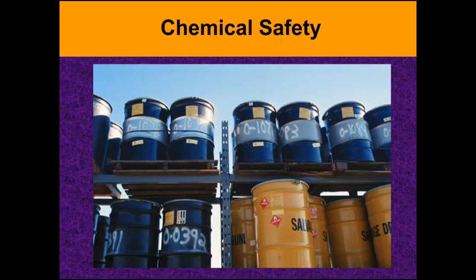Hi all, let us study about the important aspects of chemical safety. Chemical is nothing but anything which is having some reaction properties. We usually can see there are different types of chemicals we come across in day-to-day life. It may be a detergent, it may be a liquid chemical, it may be a solid chemical. Examples: sulfuric acid, nitric acid, citric acid, and whatever the lubricating oil is there, and grease.